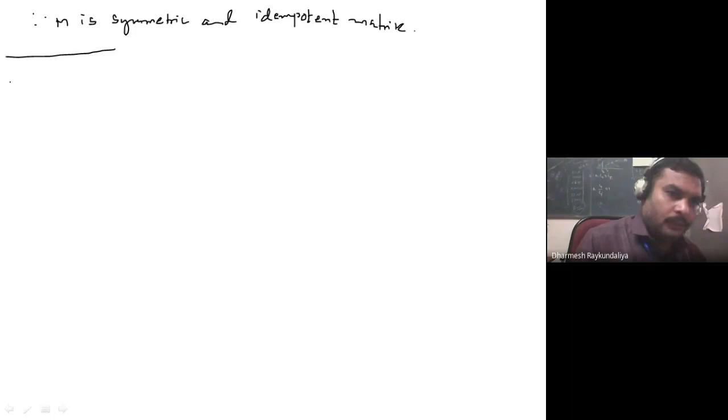So now we talk about some results of matrix algebra. We will not prove them, but we will just give you the statement because we are going to use it.